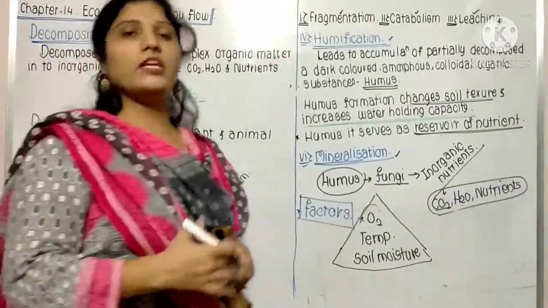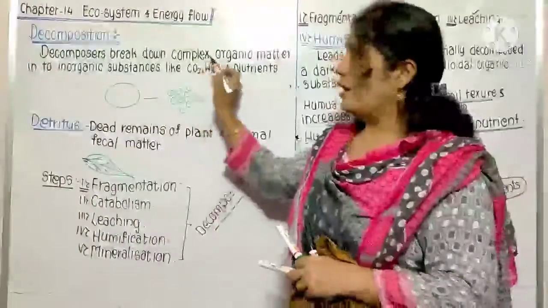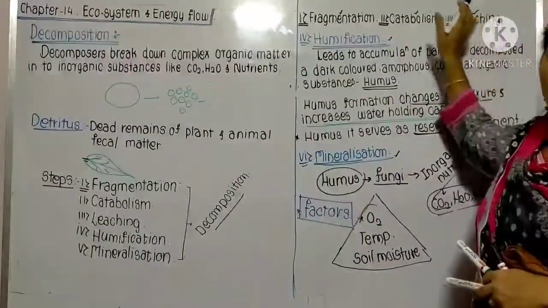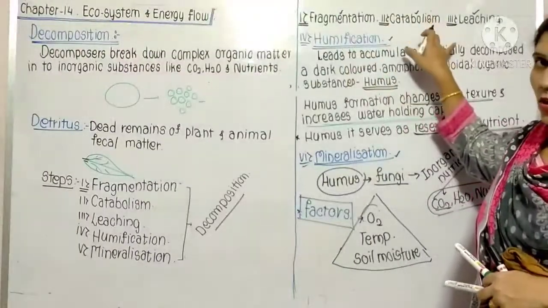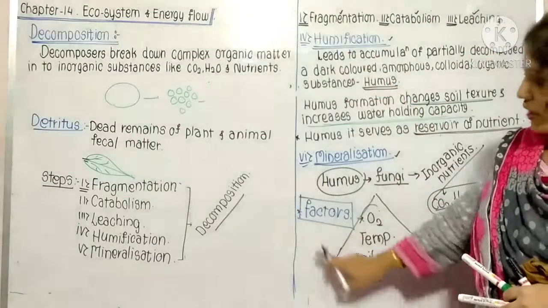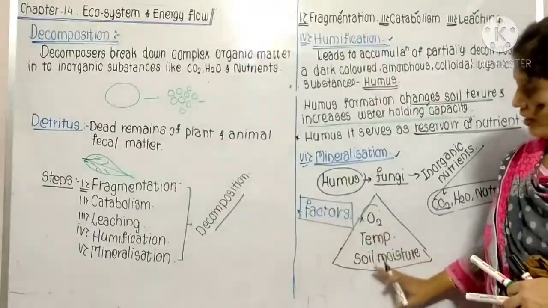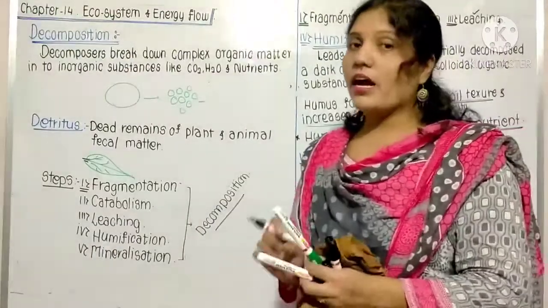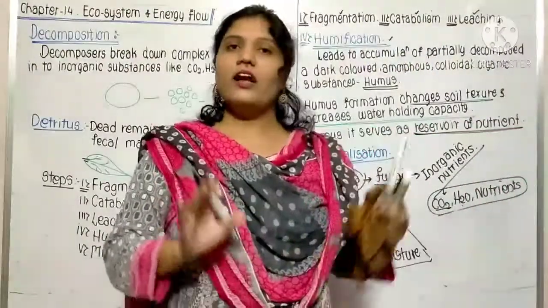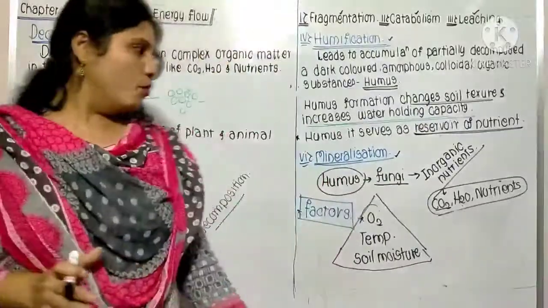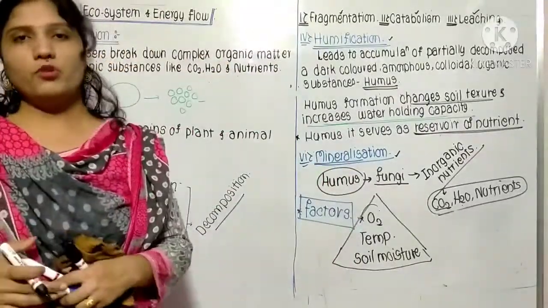So what we have seen in decomposition: first the definition of decomposition, then the steps of decomposition: fragmentation, catabolism, leaching, humification, mineralization, and the factors which affect this decomposition. The factors are oxygen, temperature and soil moisture. These play an important role in the decomposition process.